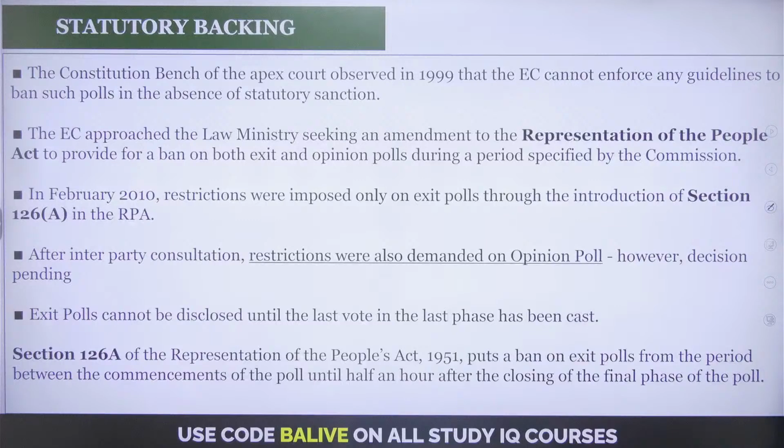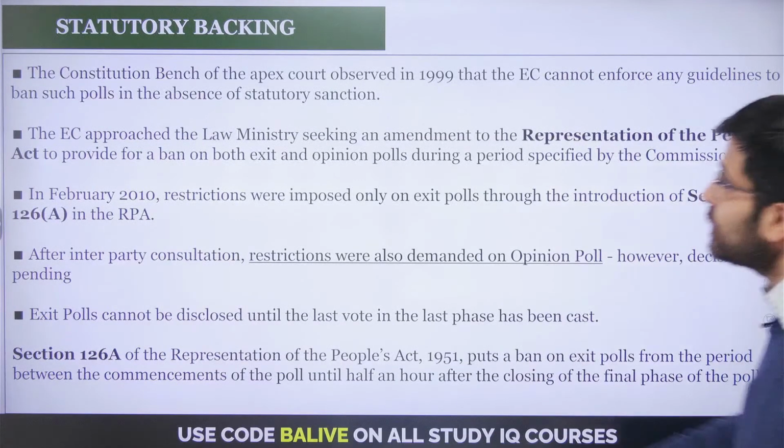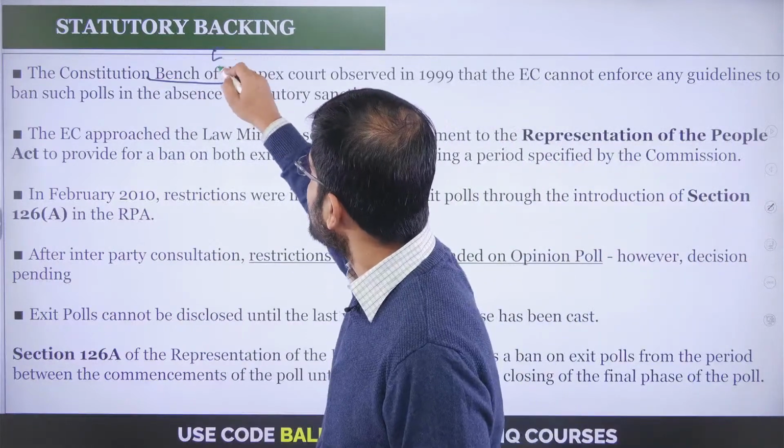Okay, let's look at it. The statutory backing. So let's go back to 1999. A constitution bench of the apex court, which means you're looking at a 5-judge bench.